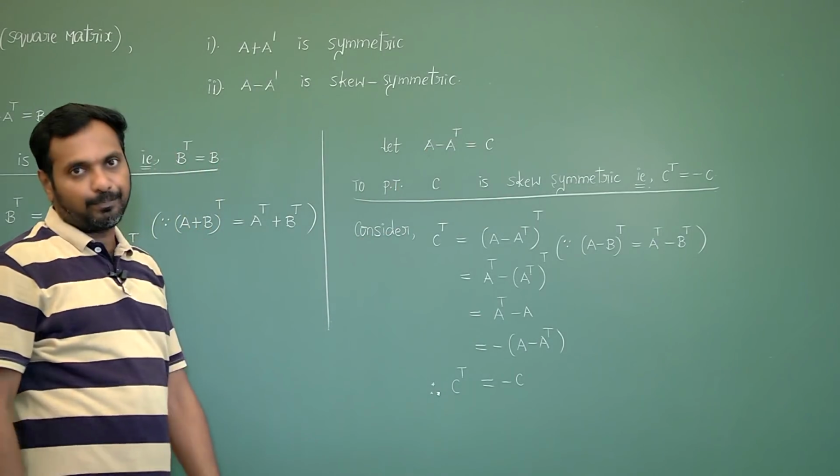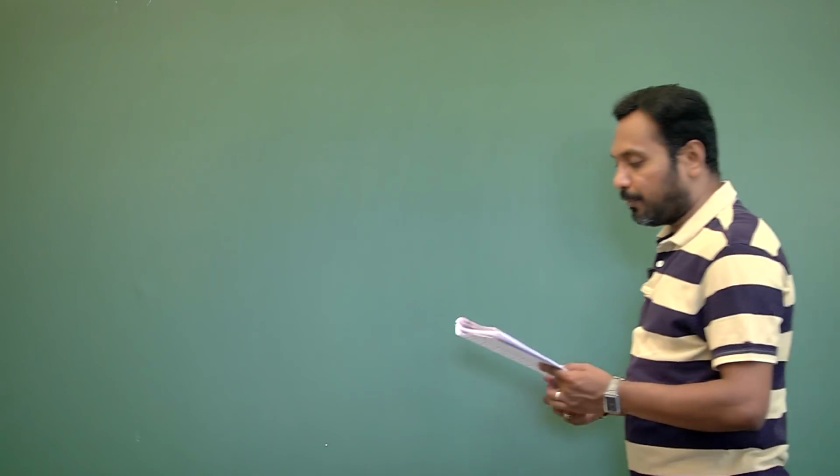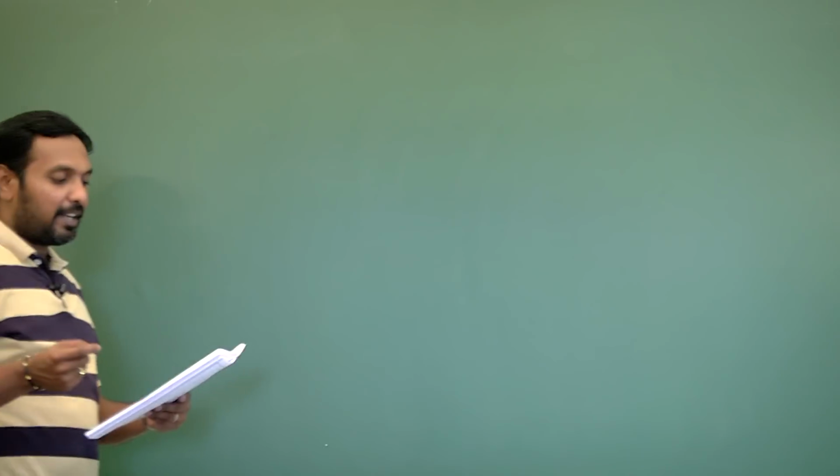We can confirm. Based on this problem model, 100 page number 4th question you need to do it. 100 page number 4th question. What is that question? If A comma B are two symmetric matrices, then first case AB plus BA is a symmetric matrix. Second case AB minus BA is skew symmetric matrix. This question you need to prove it.